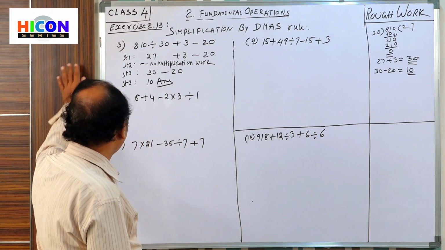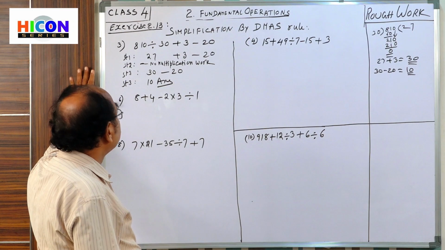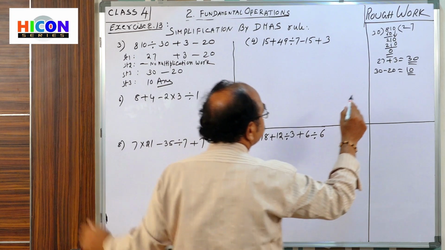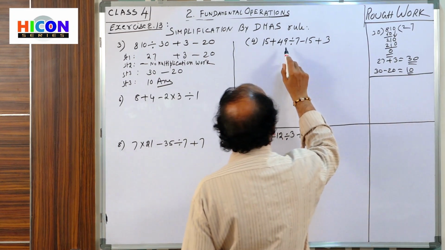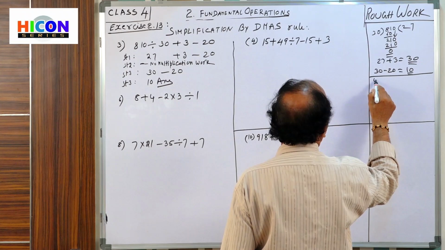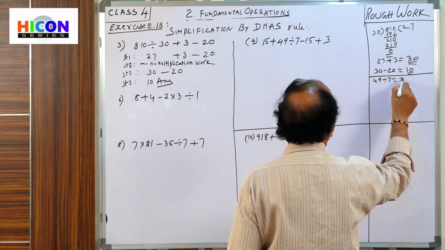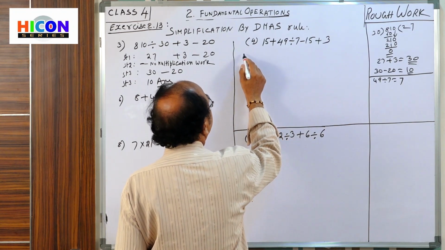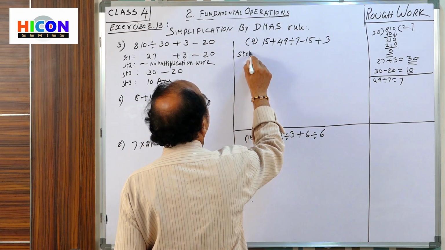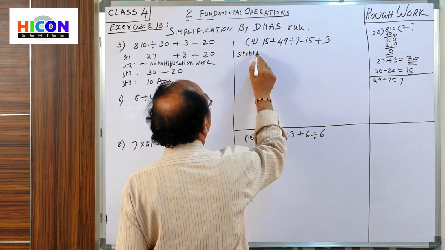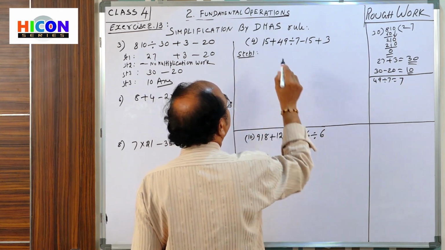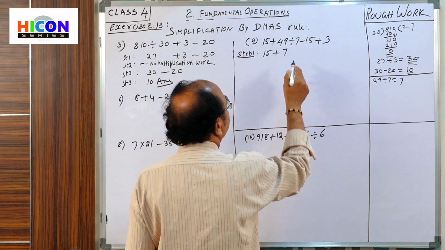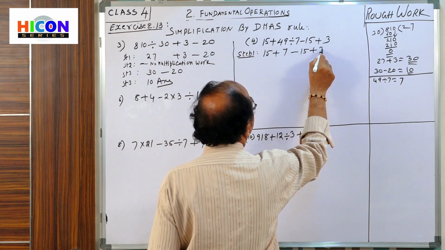Next, now you come to the fourth question. First, division operation. Here division: 49 divided by 7. How much? 49 divided by 7 is 7. So in step 1, we write 7 in place of the division work. 7, 7, minus 15 plus 2.